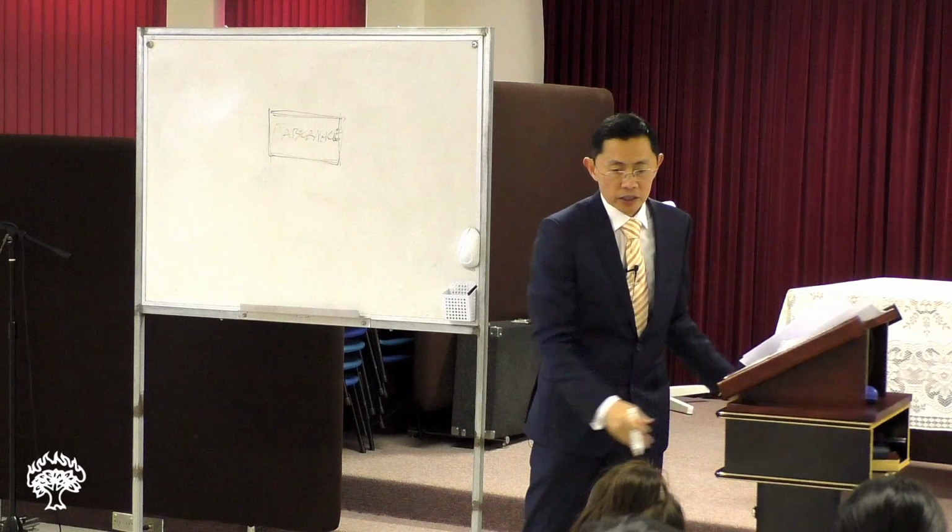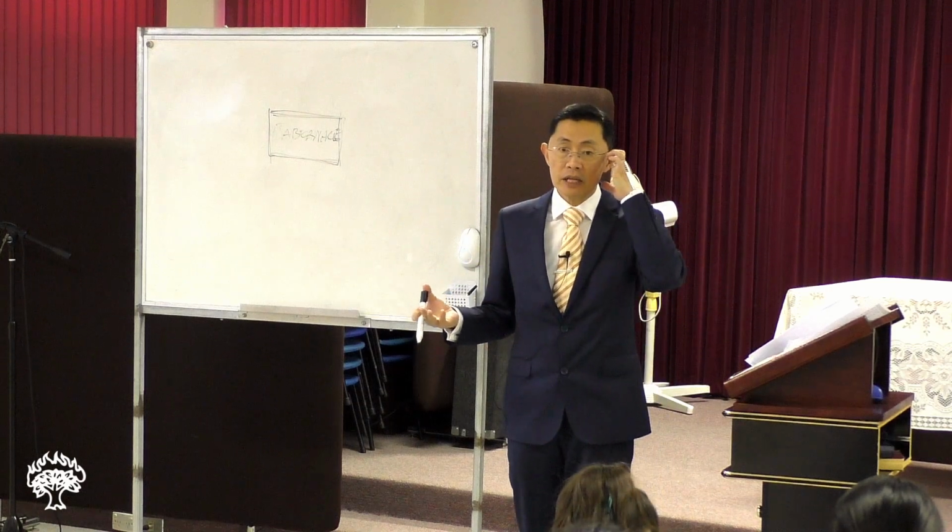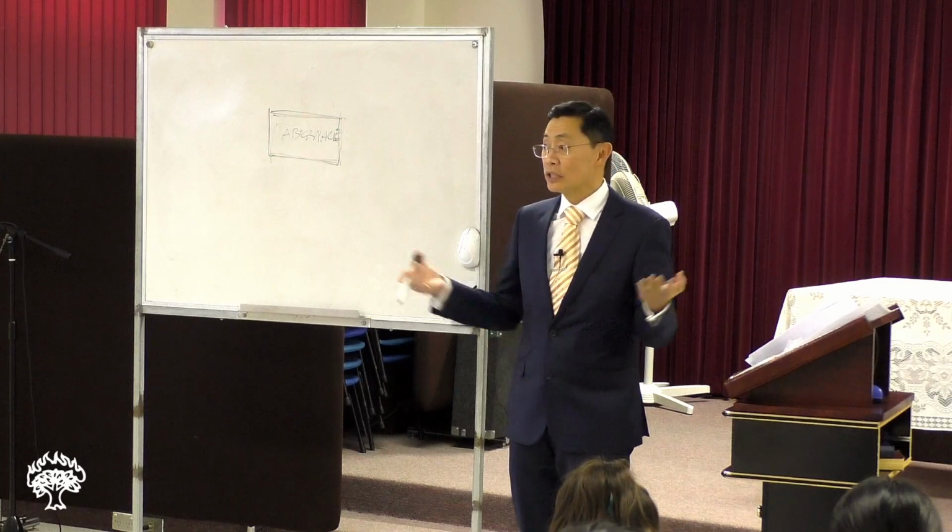Okay, now in order to understand the different tribes and their arrangement, and this person asked, so how are they arranged? Is there any significance? Okay, how are they arranged? We have to know the children of Jacob, right? Because they are the 12 tribes. The 12 tribes will be arranged there.